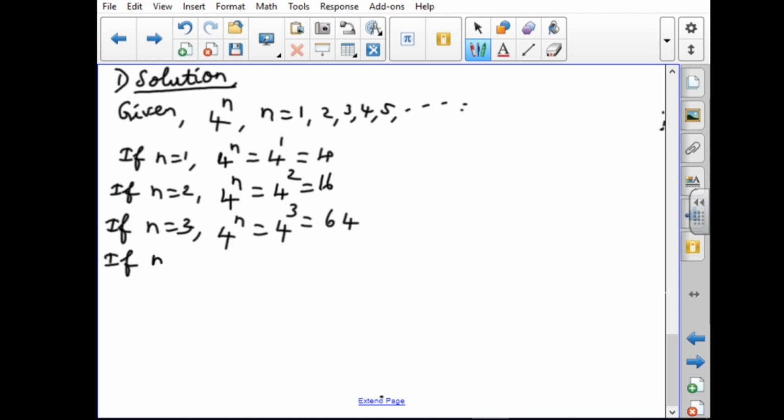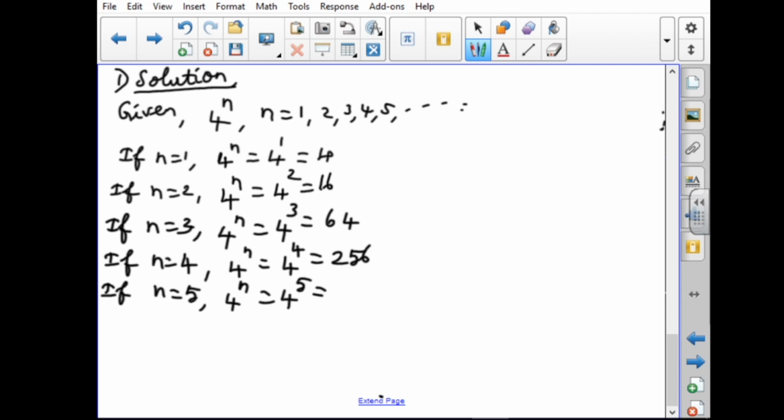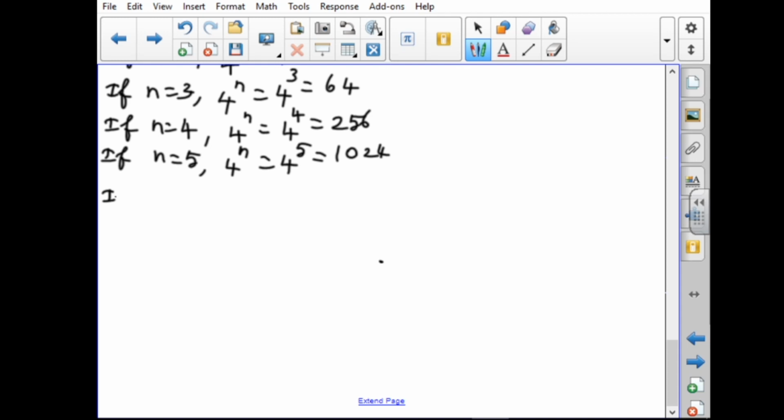If n equal to 4, 4 power 4 equal to 256. If n equal to 5, 4 power 5 equal to 1024. If n equal to 6, 4 power 6 equal to 4096. It will be going on like that.